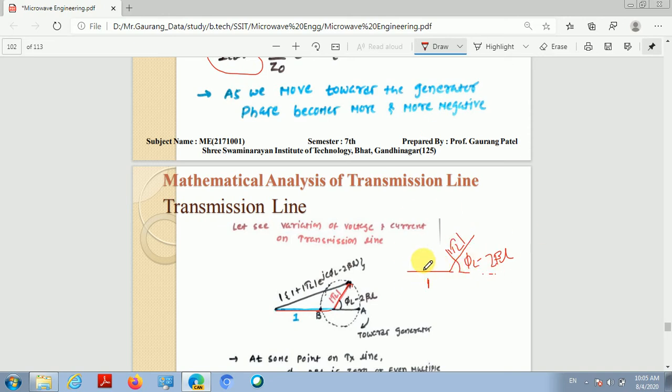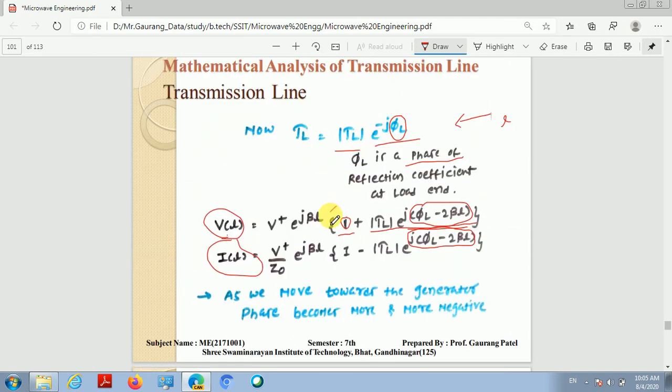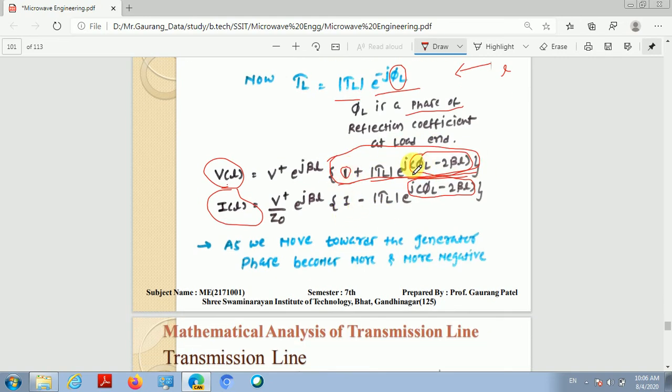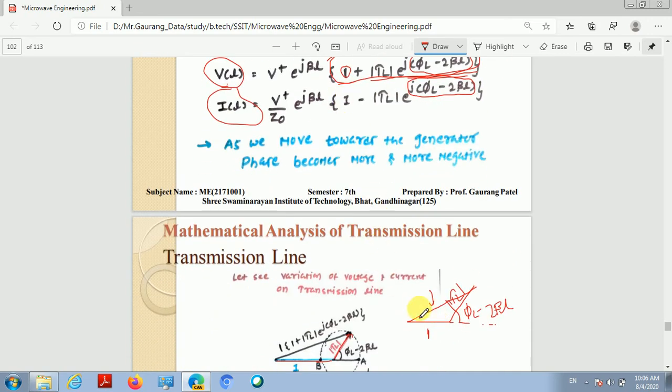If we add these two vectors, the resultant vector is given by joining the two ends of these two vectors. This is our resultant vector, which is nothing but the entire expression given in the curly bracket. So this is the resultant of vector 1 and the other vector, whose amplitude is given as mod of 1 plus mod gamma L e raised to j phi L minus 2 times beta L. Clear?